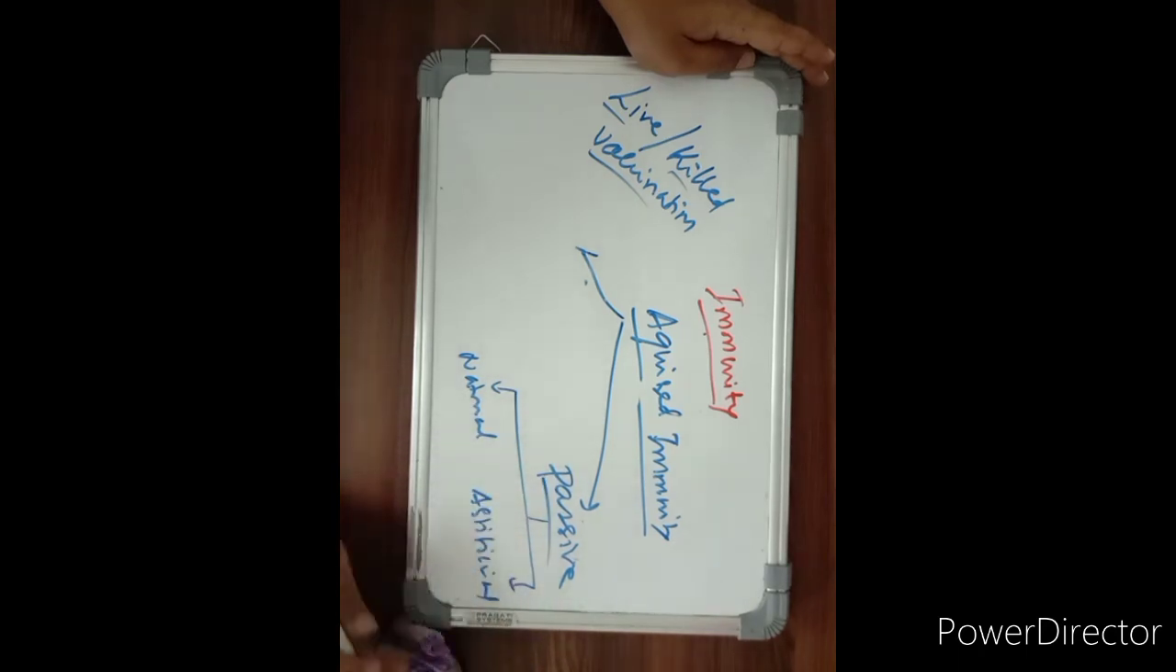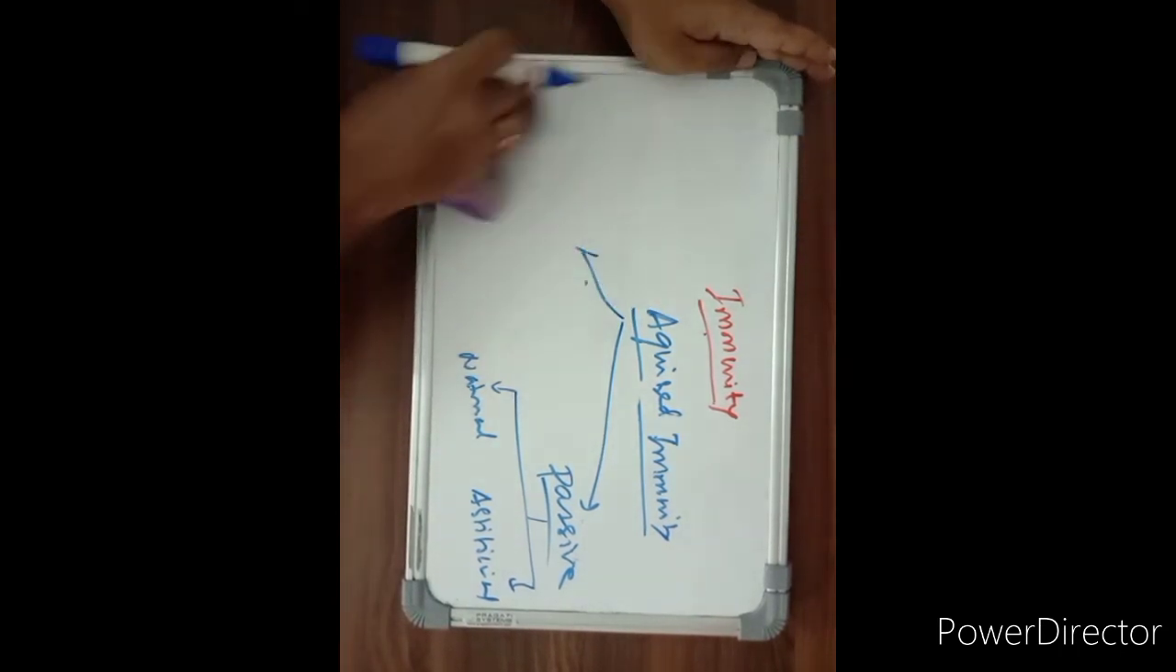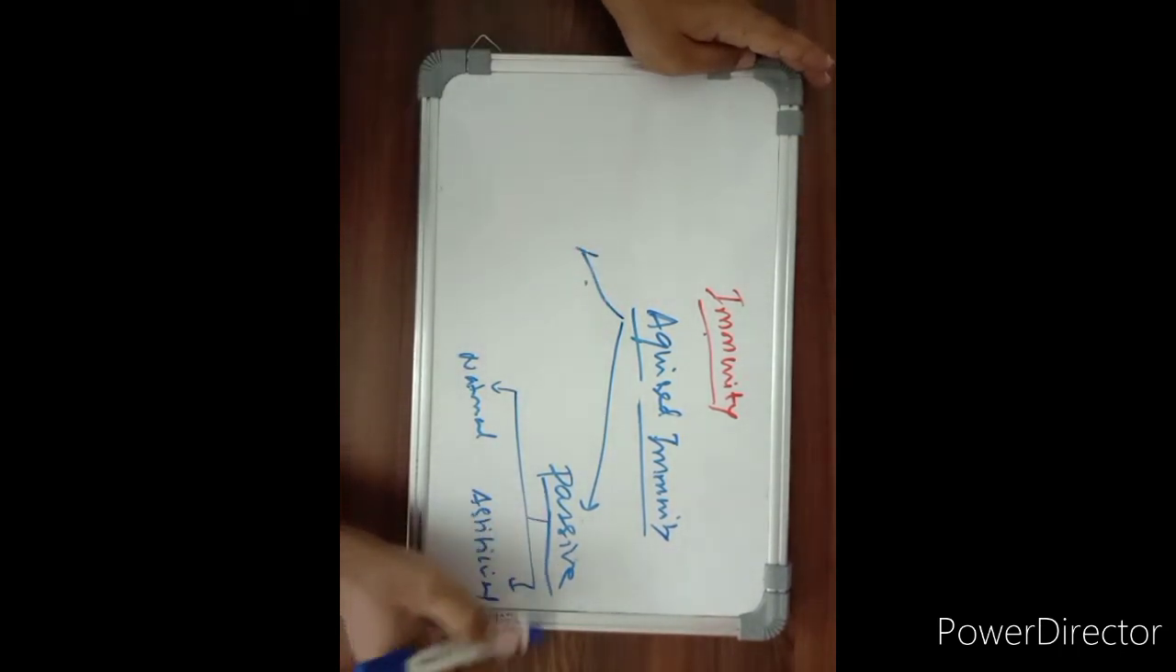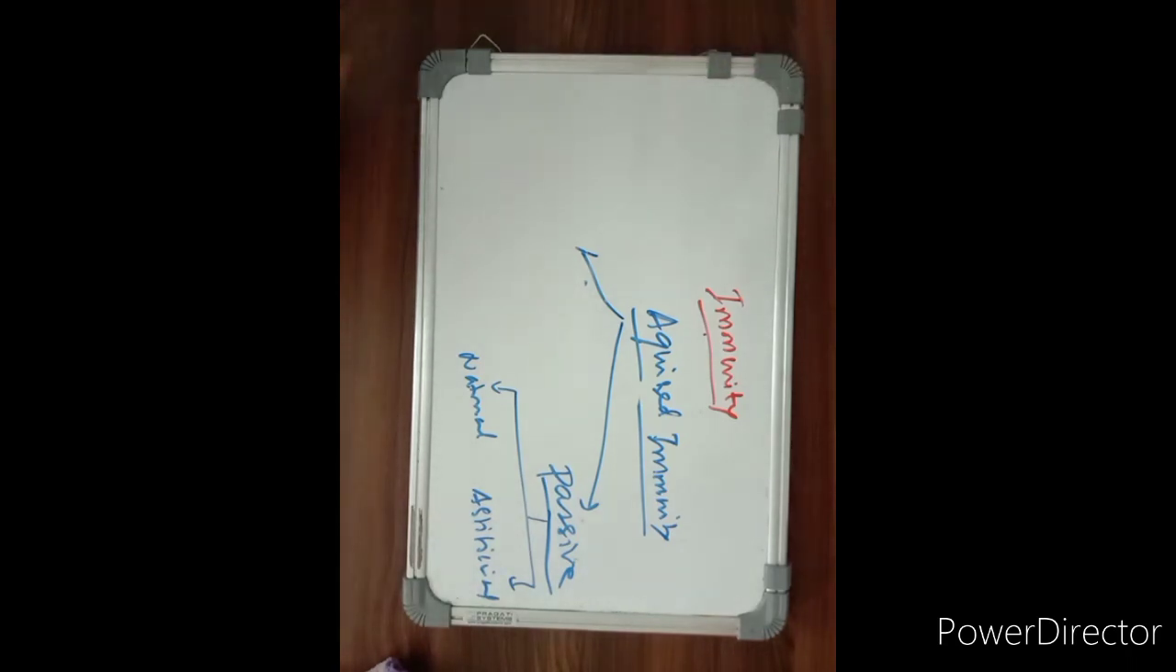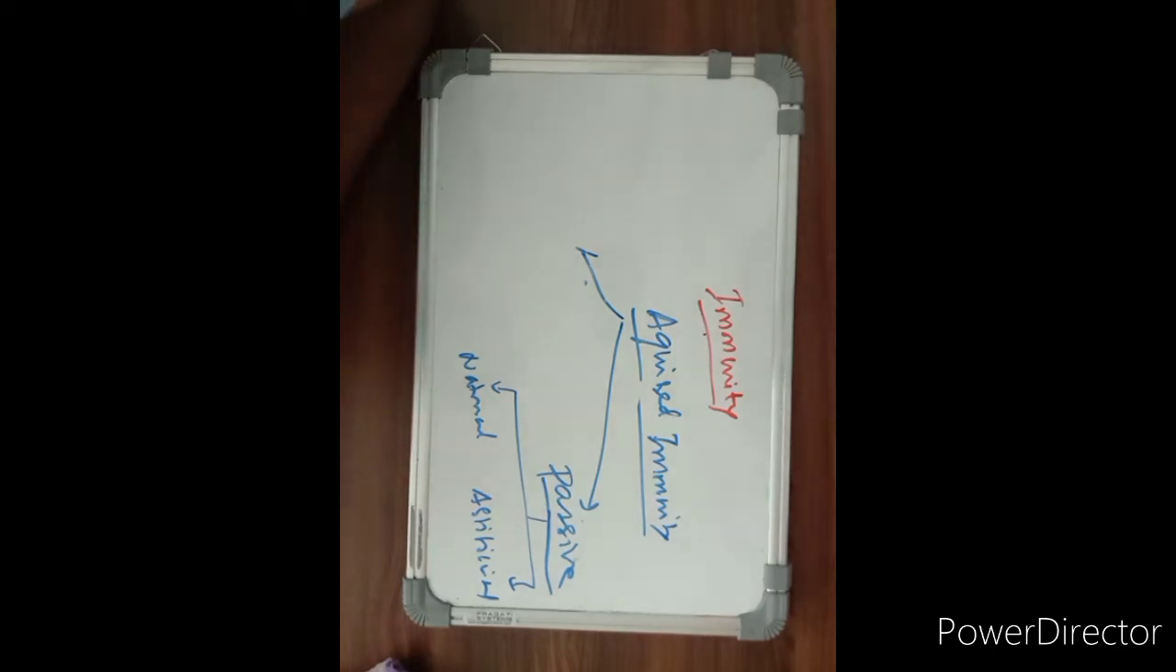So first, what is passive immunity? Passive immunity is nothing but the ready-made antibodies or immunoglobulins that a person gets or possesses, either naturally or artificially. No active preparation of antibody or immunoglobulins is required here. Whatever antibodies or immunoglobulins there are, they are gifted or given ready-made.